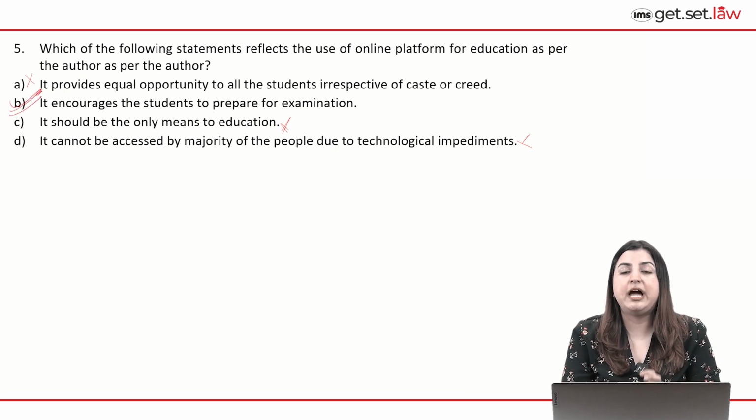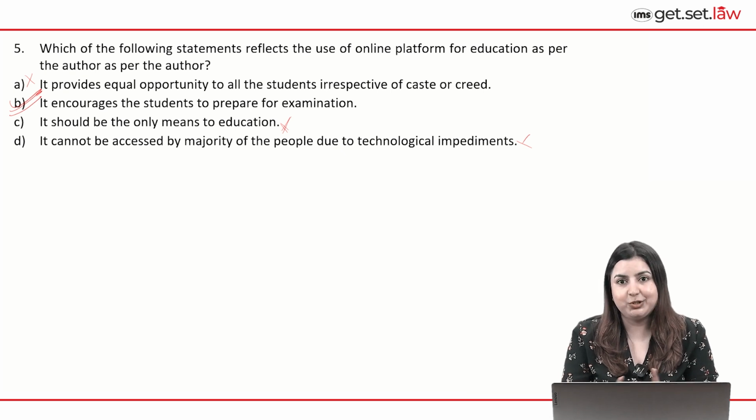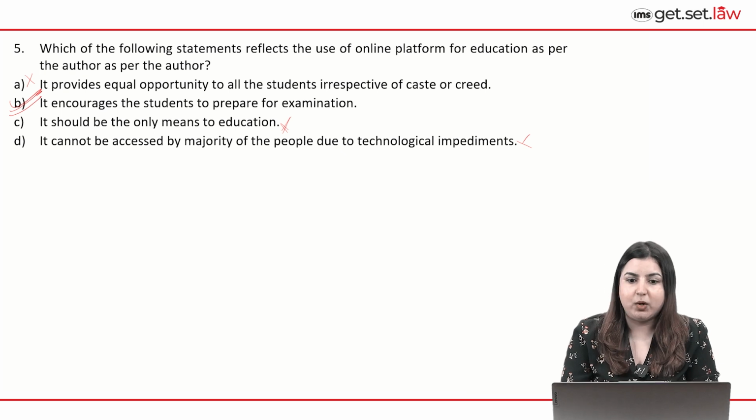This is how technology and online platform will help students prepare for examination. Because it also says government curated or market-driven content can usher in a new era, right? So you remember the last statement. So this leads us to mark B as the correct option.